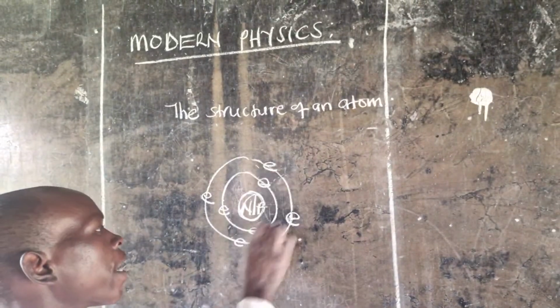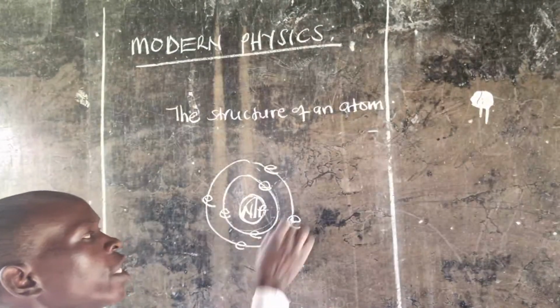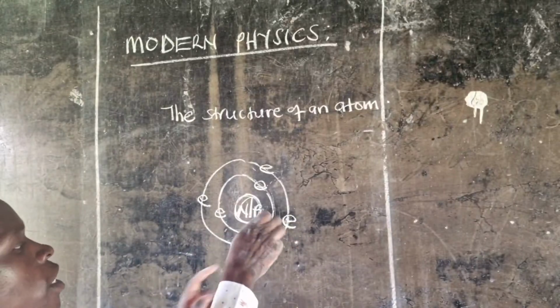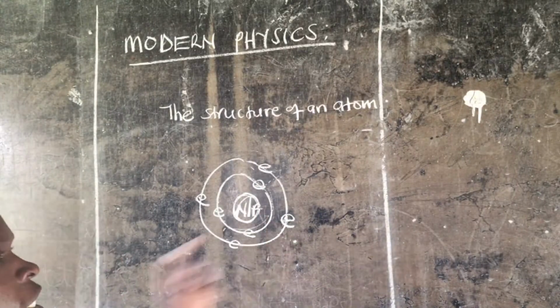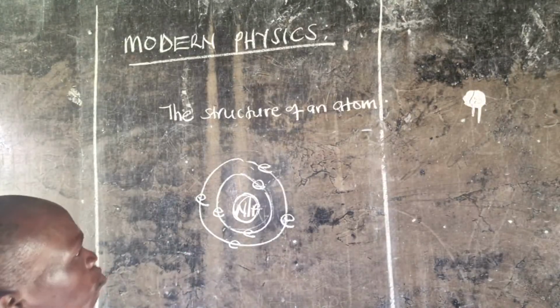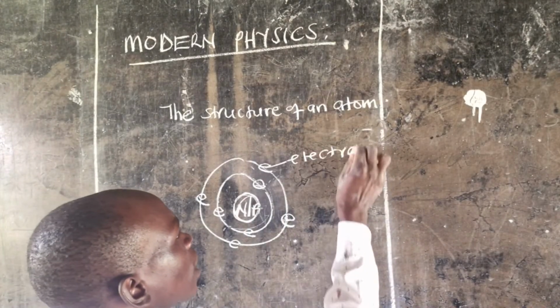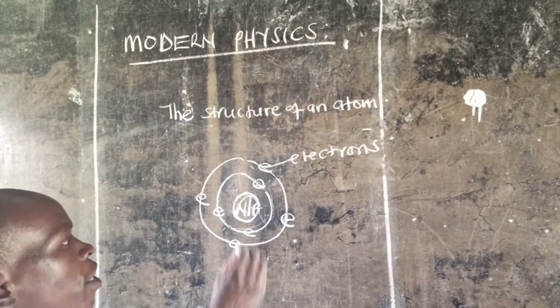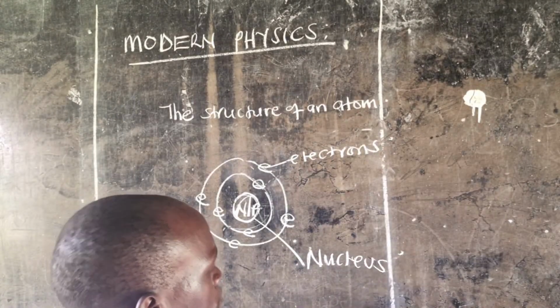Then around the nucleus, we have energy levels or shells here. These electrons, they keep orbiting around the energy levels or these orbits here. Now, these are electrons that we can abbreviate with E. Then this is the nucleus.